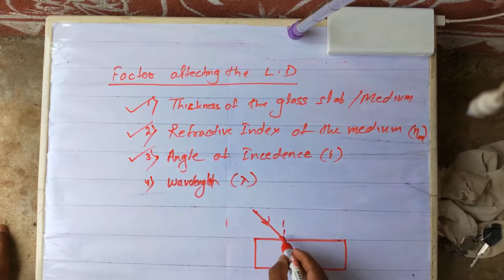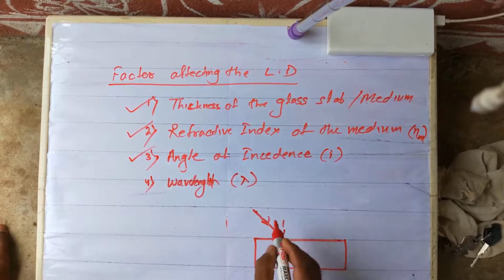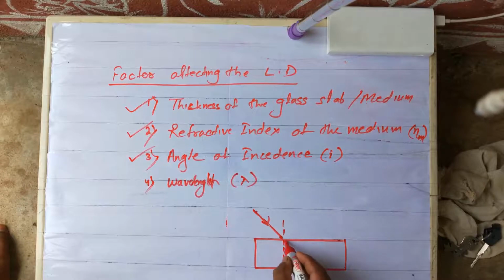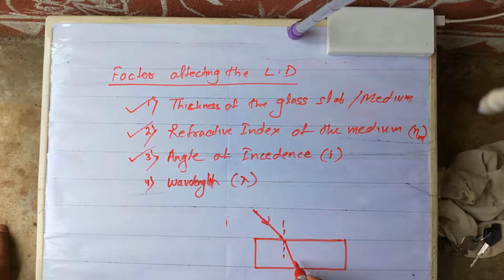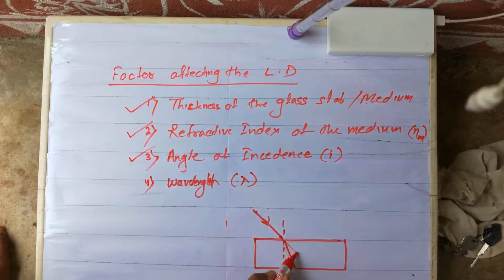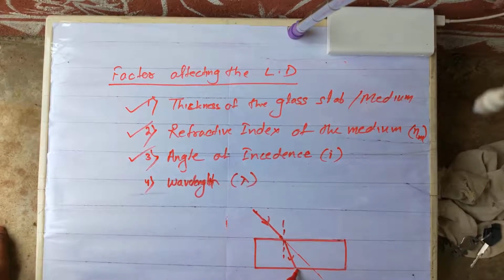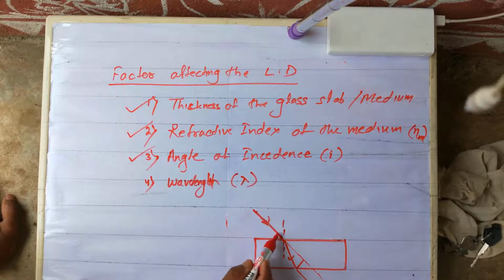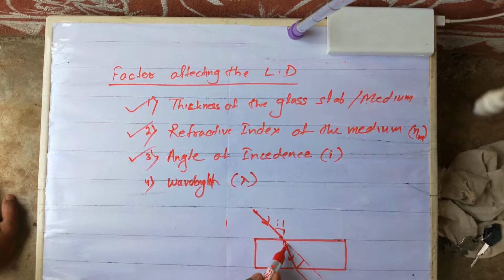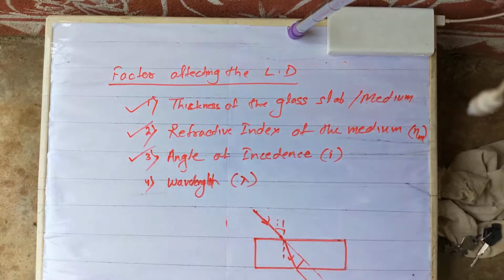Let us consider this ray. What will happen when, in the first case, I send a red light? It will bend somewhat. This is the path of the incident ray. This is parallel to here. This is the lateral displacement. Now we come to case 2. When I send a violet light, same path, same angle of incidence, will violet light bend more or less? Will the deviation be more or less? Red light more. Very good.